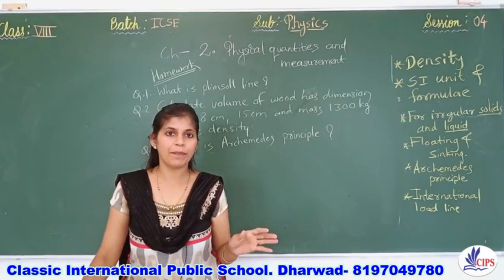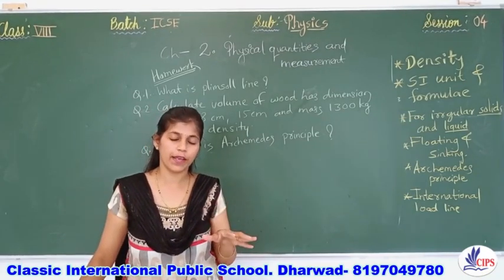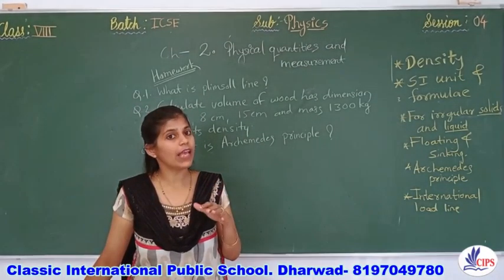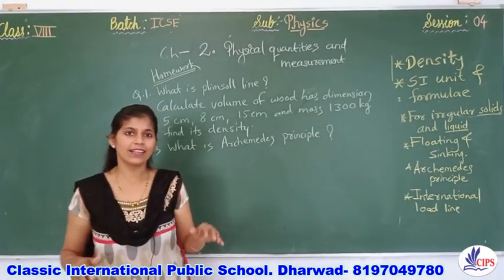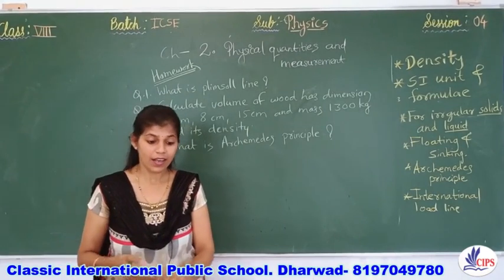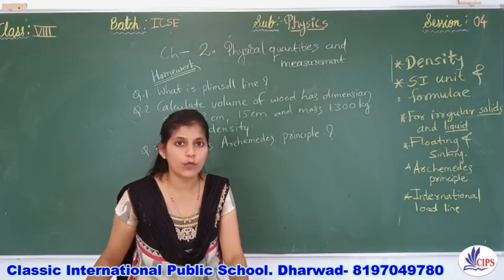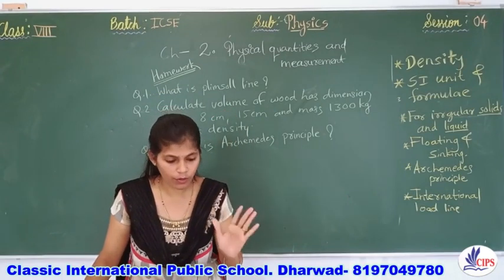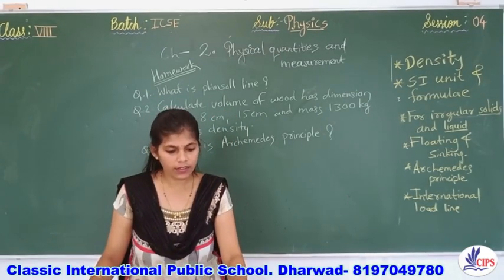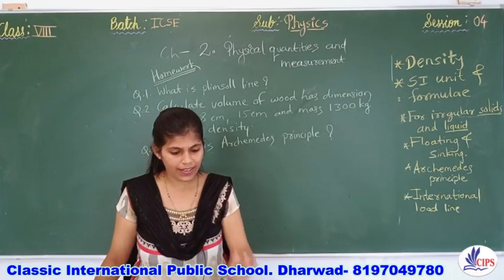So children, in this chapter, let's have a recall or flashback in only 1 minute. We have studied about density. And what is density? It is the ratio of the mass of a body to its volume. So the formula is mass divided by volume. Next, the SI and CGS units, right?